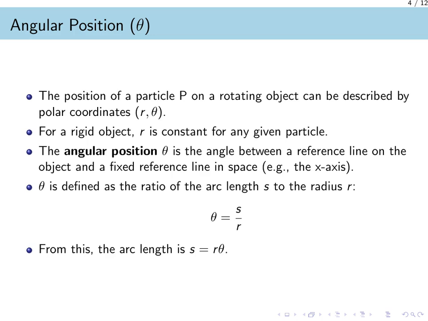Let us define angular position, which we denote with the Greek letter theta. We can describe the position of any particle P on the object using polar coordinates, r and theta. Because we are dealing with a rigid object, the distance r from the center remains constant for any specific particle. The angular position theta is defined as the angle between a reference line fixed on the object and a fixed reference line in space, such as the x-axis. Mathematically, theta is the ratio of the arc length s to the radius r. This definition allows us to calculate the arc length s as r times theta.